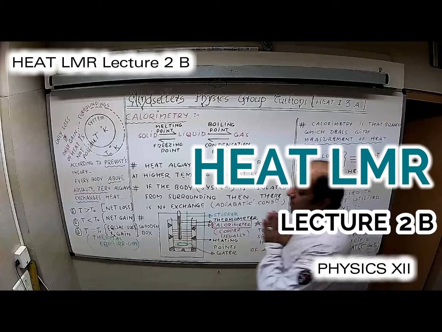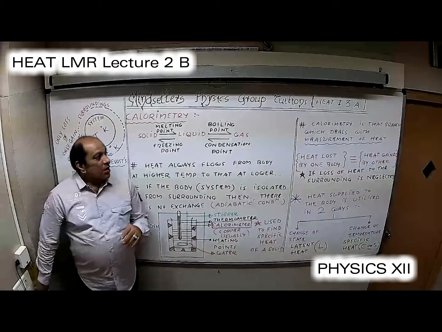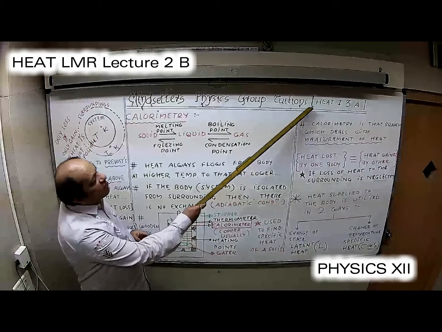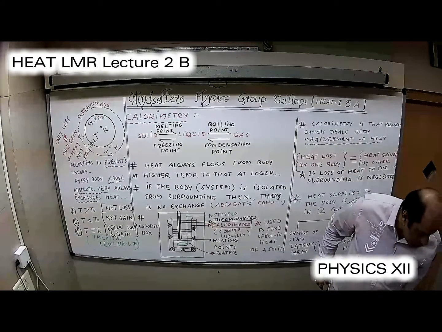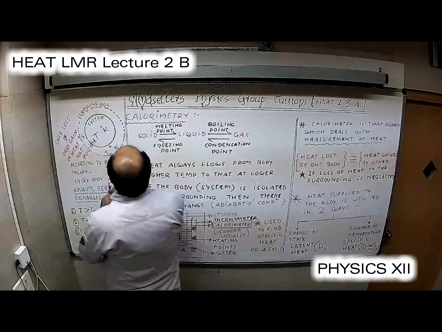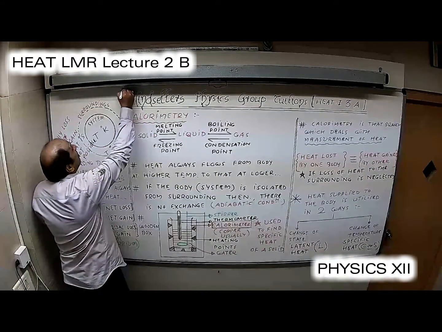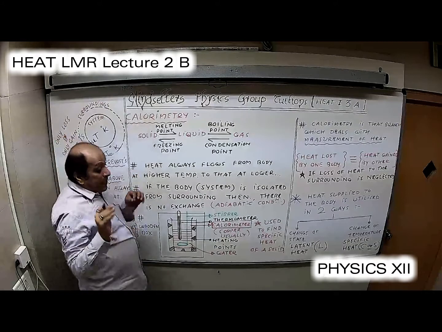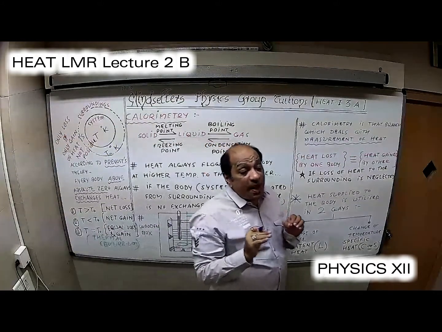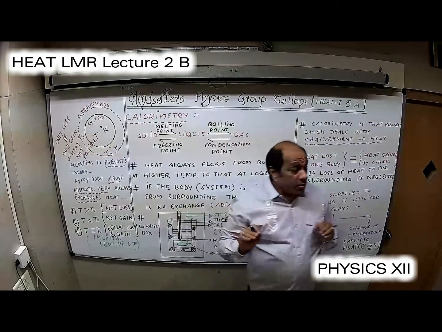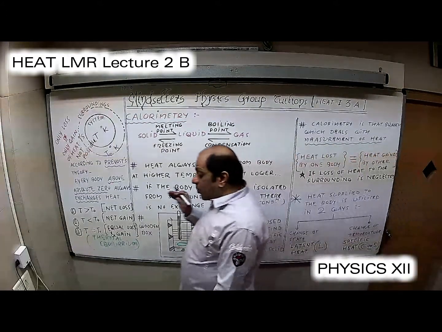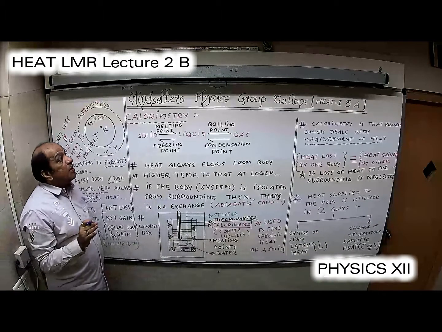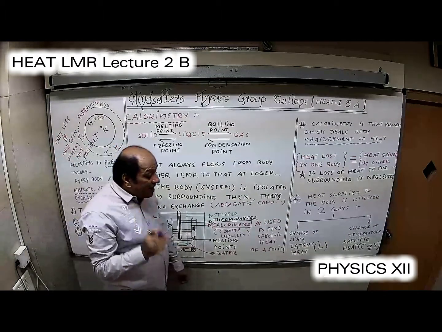Well, students, welcome back. So far in heat section 1, we have done two things. One is thermal expansion, when we talked about alpha, beta and gamma. That also we have done only for expansion of solids. We are yet to do expansion of liquids and gases. And thereafter, we did thermometry, where we talked about Celsius thermometer, Fahrenheit thermometer, Kelvin scale.